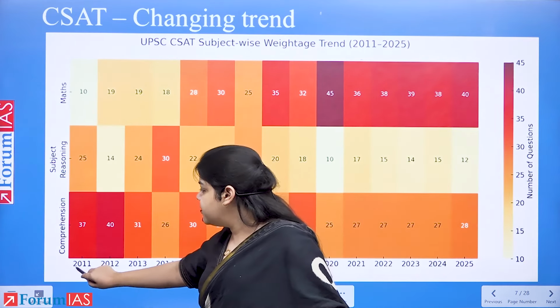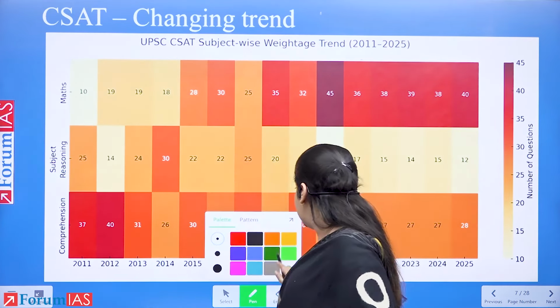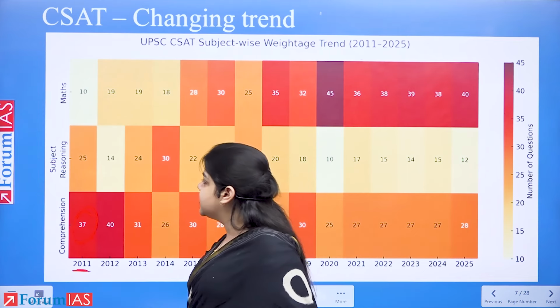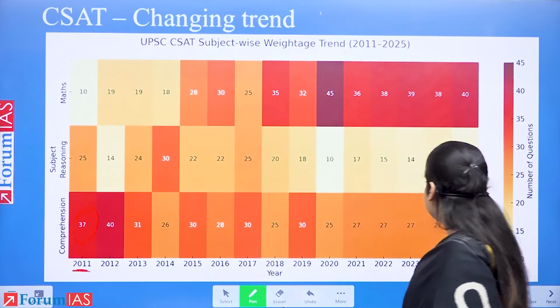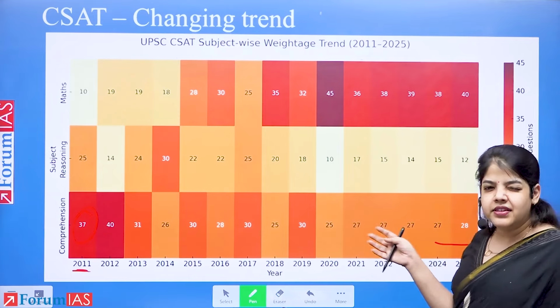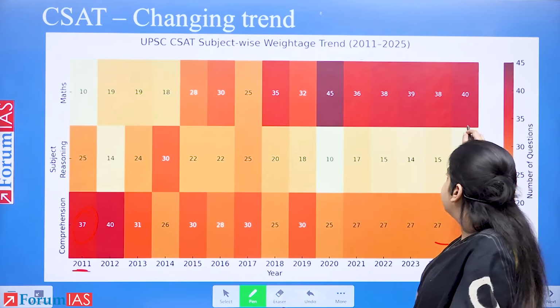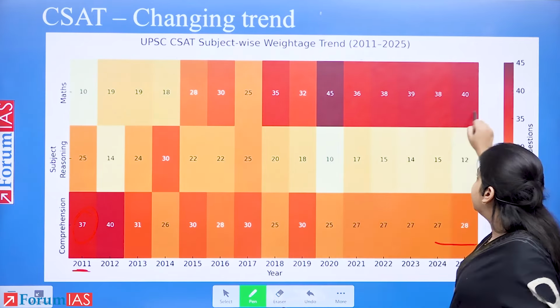Earlier, there were more questions from comprehension. We can see 37 questions, which has now in a way stabilized at around 27, 28 questions. But you will see that the quant has increased considerably. 38, 40 questions, almost 50% of the paper is quant.